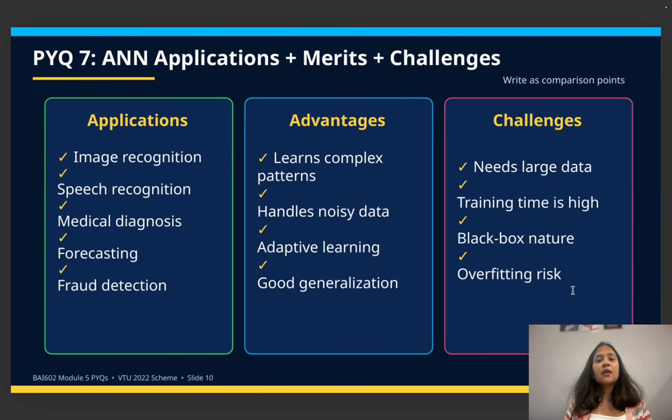Next is ANN applications, merits and challenges. Here you can see where it is being used: image recognition, speech recognition, medical diagnosis, forecasting, fraud detection. Advantages are learning complex patterns, handling noisy data, adaptive learning, good generalization. And then comes the challenges: it needs large data, training time is high, black box nature, and overfitting.